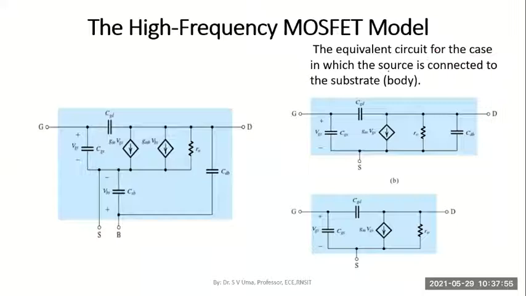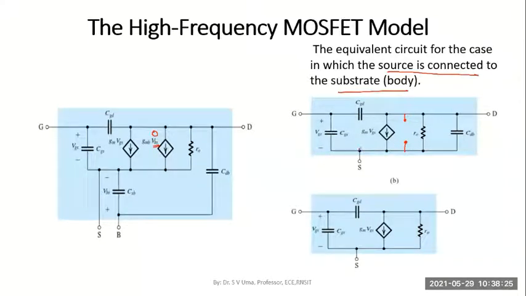And when the source is connected to the substrate or the body, naturally VBS becomes zero. Yes or no? In GMB into VBS, the voltage between the body and source is zero. So what will happen to this current source? This current value will be zero. How do I represent a zero current source? A zero current source is represented by an open circuit.